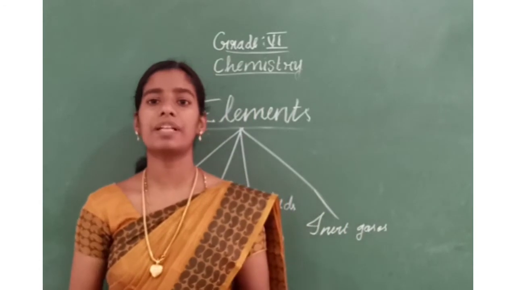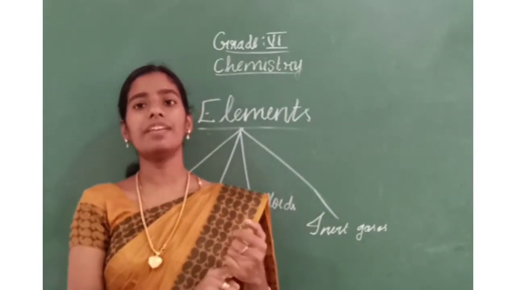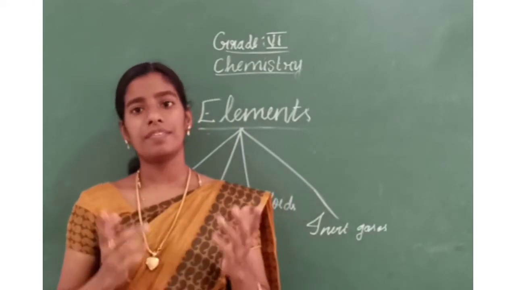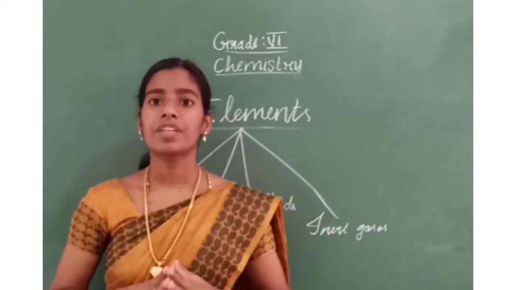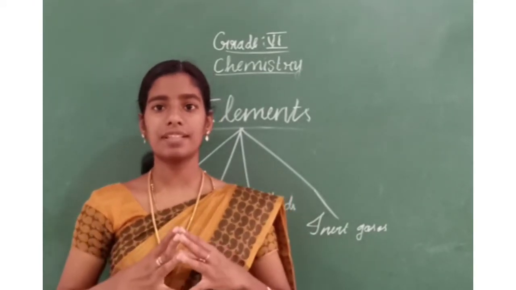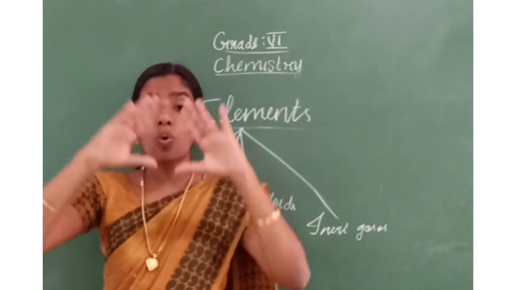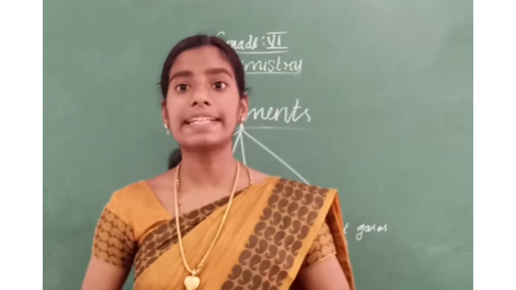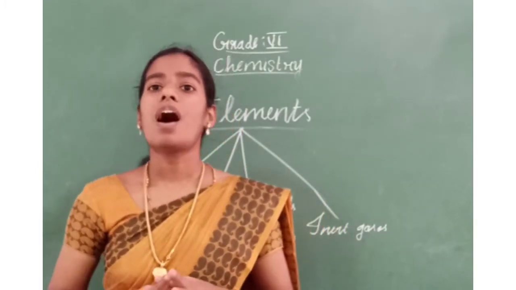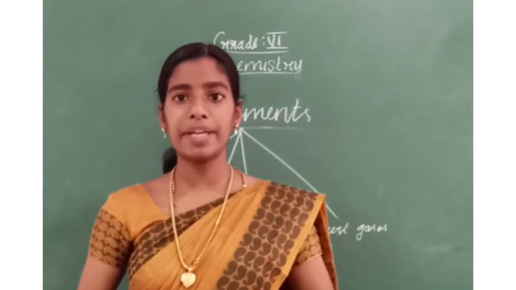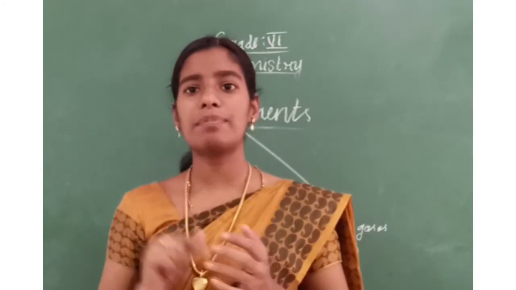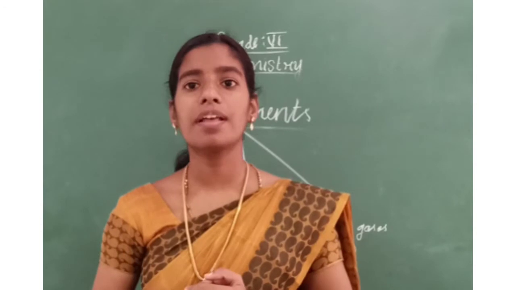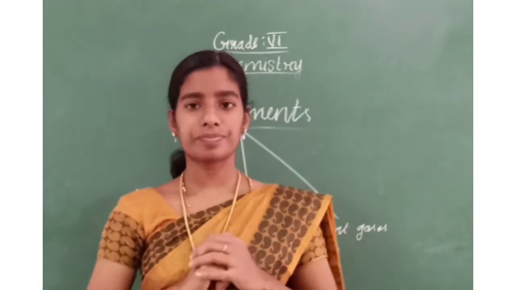Using chemical symbols: O for oxygen, H for hydrogen, N for nitrogen. How many elements are present in the world? The whole world has only 118 elements. Out of these, 92 are natural and the remaining 26 are man-made.